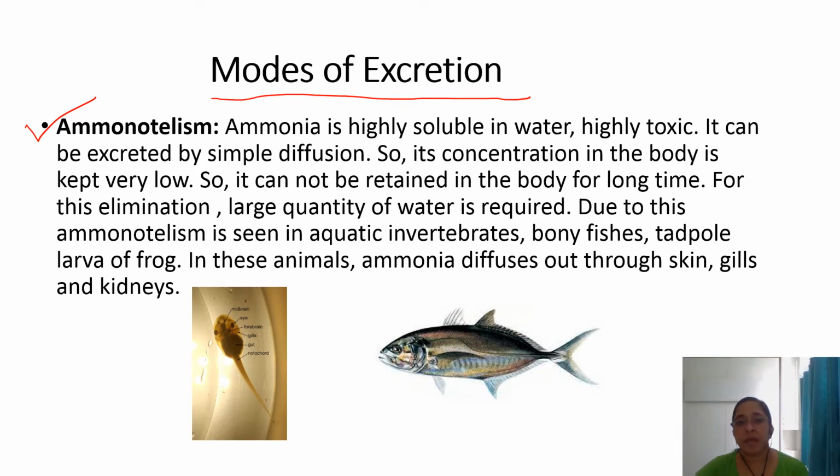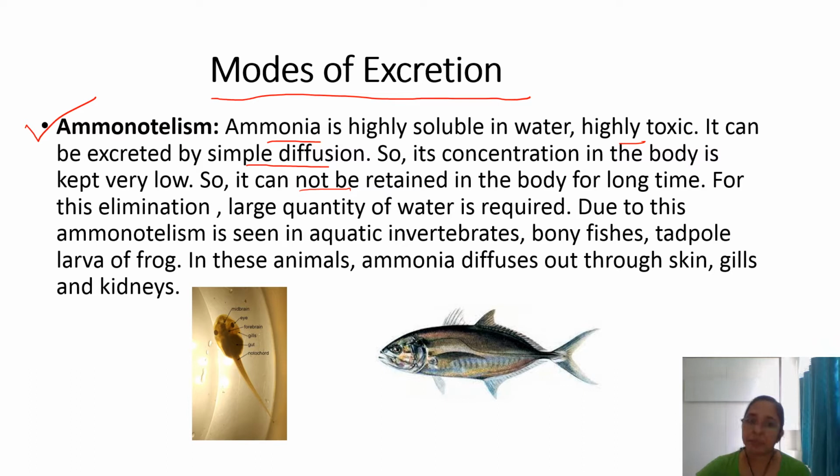Ammonia is highly soluble in water and highly toxic. It can be excreted by simple diffusion method. So its concentration in the body is kept very low. It cannot be retained in the body for long time, because it is highly toxic.